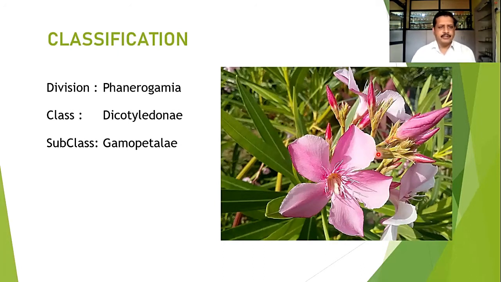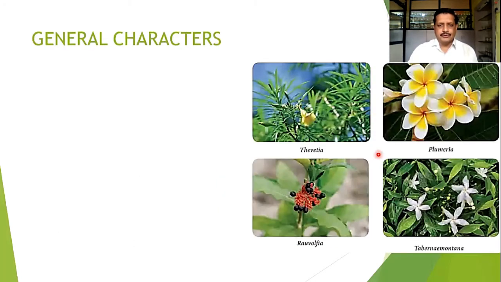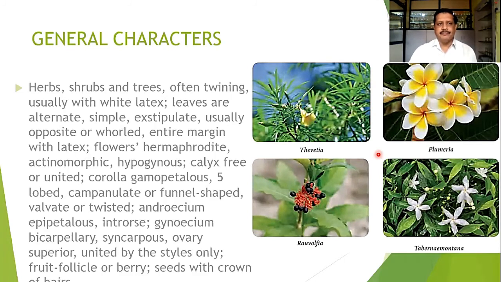Subclass Gamopetalae, where we find the petals are fused, so it falls under the Gamopetalae. Then series Bicarpellatae, where carpels are two and they are normally fused, that is a syncarpous condition. Order Gentianales and family Apocynaceae. So this is one of the important families that we can observe in our day-to-day life.